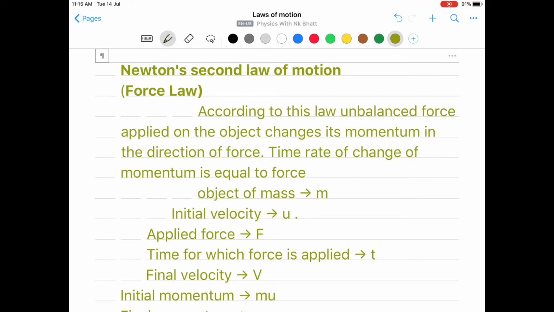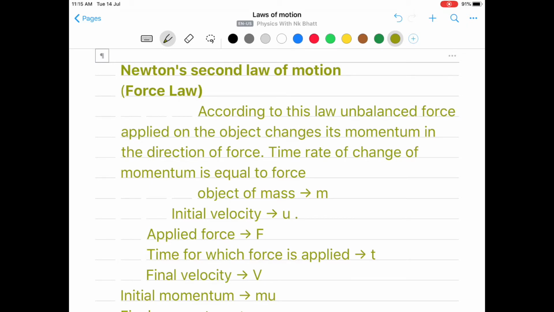If any vehicle is moving with a speed of 50 km per hour and force is applied in the direction of motion, then its speed increases. As a result, the momentum also increases, and the direction in which the momentum is changing is the direction in which force is applied.